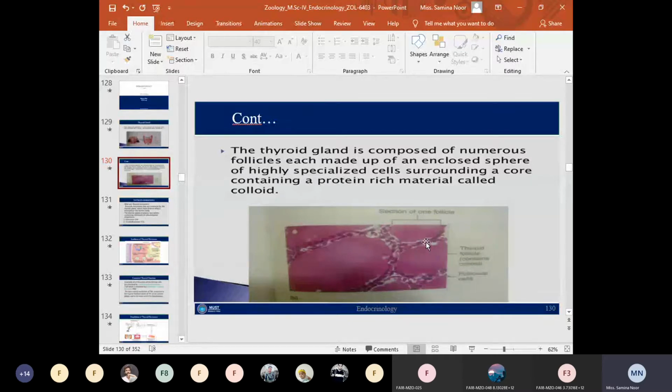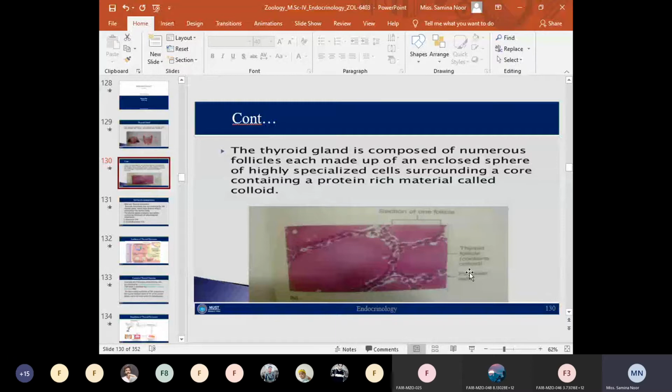So thyroid follicles contain a fluid-filled structure which is known as colloid. The major constituent of the colloid is a large glycoprotein, and this glycoprotein is known as thyroglobulin.